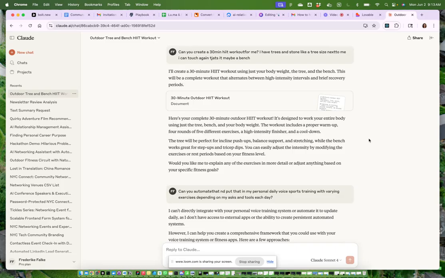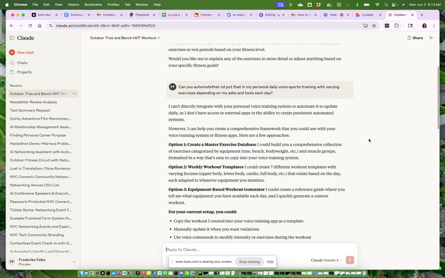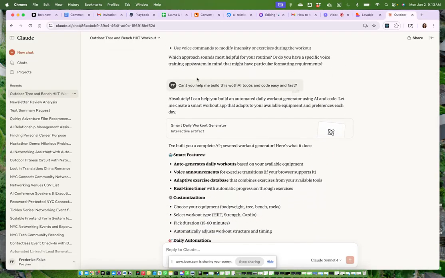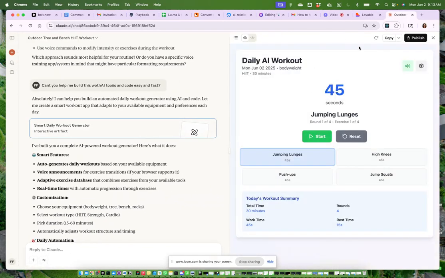So this is what we will be building, and I already started doing that to some extent, but it didn't really work out. I will quickly show you what I did. I did a smart daily workout generator. This is what Claude created for me, and it seems great and perfect. But firstly, this one doesn't work. The audio doesn't work from this AI. And also it just goes with these 45 seconds and then automatically jumps to the next 45 seconds. So it isn't really working, and it doesn't give you any tone, it doesn't give you any insights.